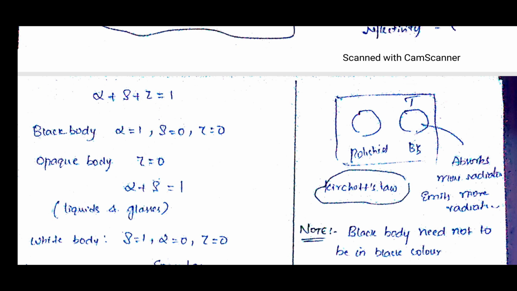As it absorbs more radiation, it emits more radiation. That means a polished surface cannot absorb complete 100% radiation. Maybe it will absorb 70% radiation, so it will emit only 70% radiation. A black body absorbs 100% radiation and also emits 100% radiation. That means absorption is equal to emission, as we saw earlier. That is called Kirchhoff's law.